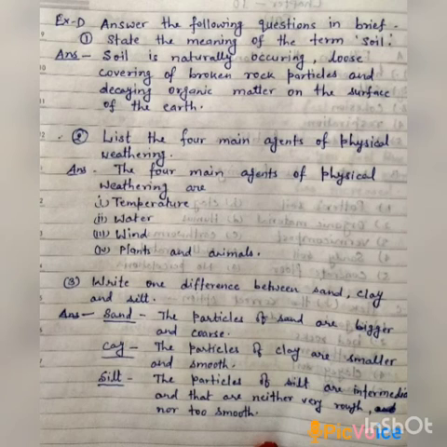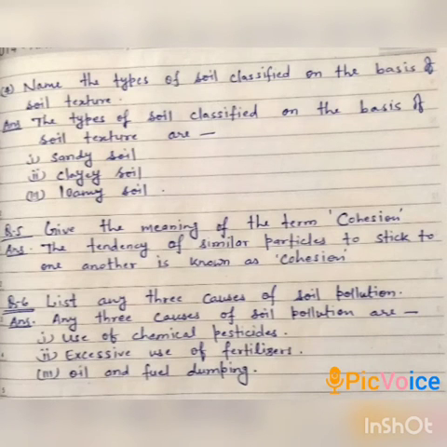These are the differences between sand, clay and silt. The next question, question number 4 is, name the types of soil classified on the basis of soil texture. Different types of soil classified on the basis of soil texture are sandy soil, clayey soil, loamy soil.